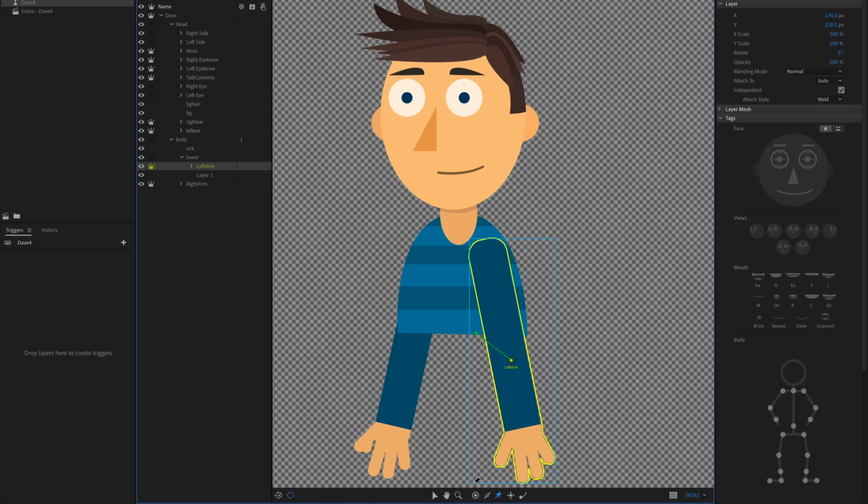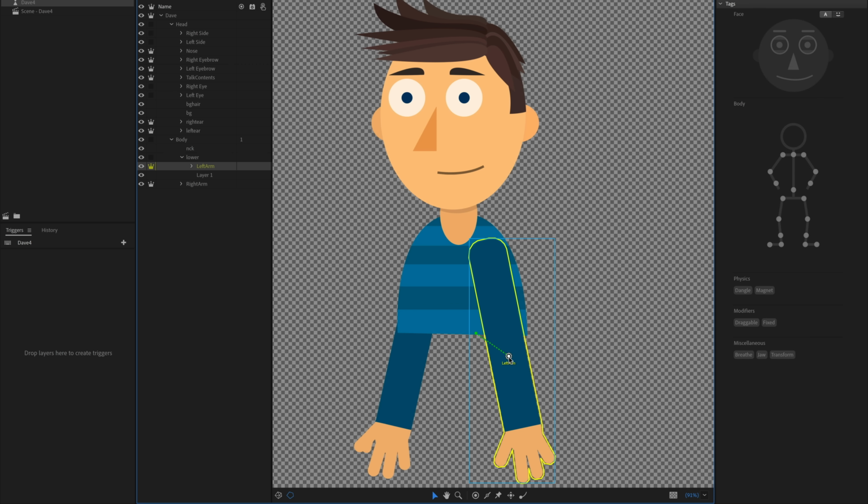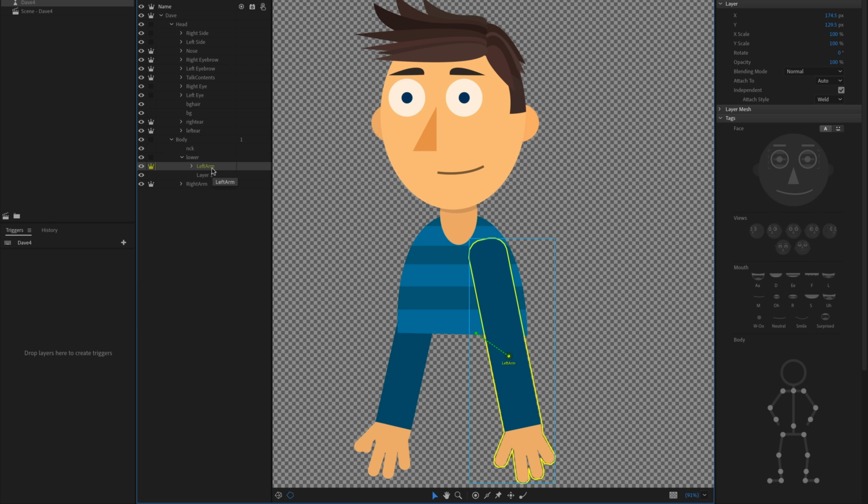So let's select one of my arms, the left arm here, and I see that it's got a nice little dotted line origin here, but it also has this green line attaching it to the torso. Why is it doing that? Well, there's several reasons. Number one, when you have it selected and you go to attach to, it's going to say, what is it attached to? What is this independent arm attaching to?